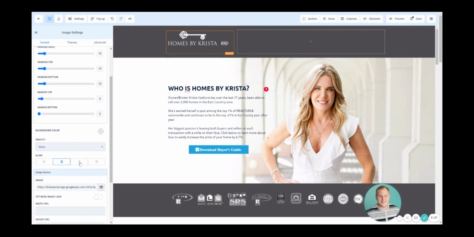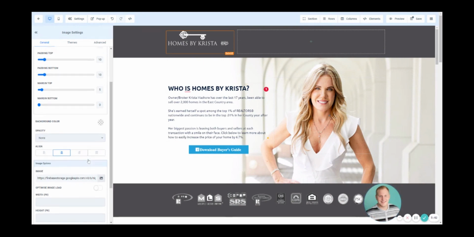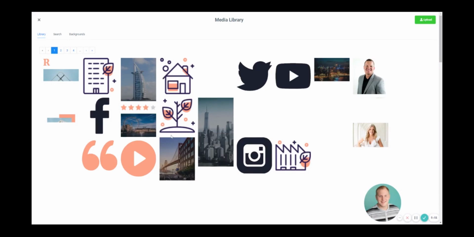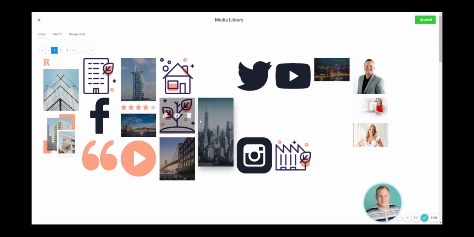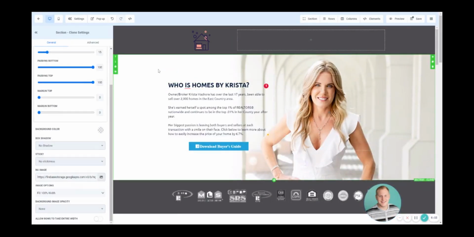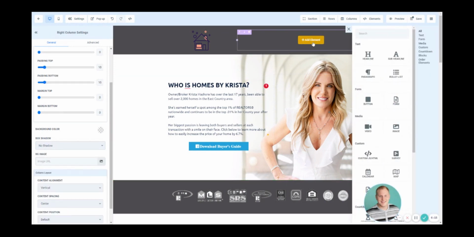You can also adjust your alignment, whether you want it to be centered, aligned to the left, aligned to the right, or just straight up and down, right? So where we're going to change the image is going to be right here. Go ahead and click Pick Image. Now this is going to take you into the default media library, and we're going to have a handful of media that's already preloaded and ready to rock for you. Well, let's just say this particular image right here was your logo and what you wanted to place here. So we go ahead and select that image, and as you can see, it automatically changes over to that image in the top.